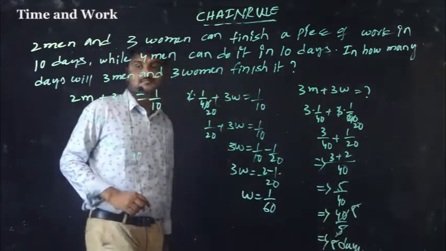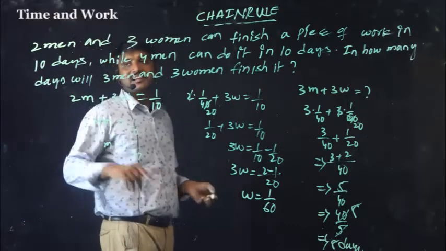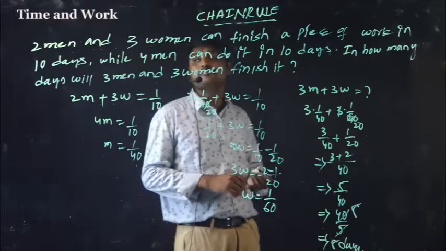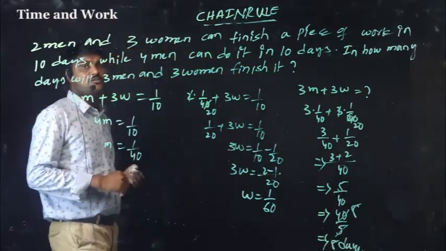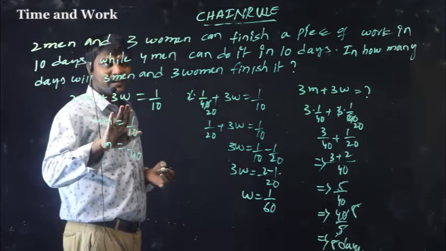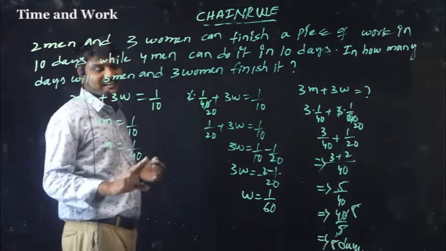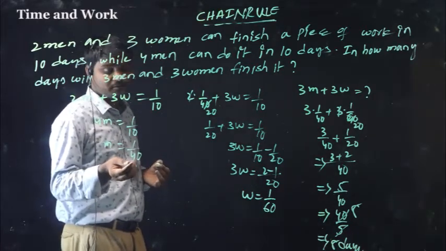Once again, 2 men and 3 women can finish a piece of work in 10 days, while 4 men can do it in 10 days. In how many days will 3 men and 3 women finish it? So 2 men plus 3 women do the work in 10 days. So 4 men do it in 10 days, that means 1 man does 1 by 40 part of the work.